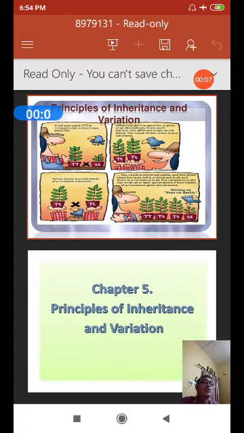Students, today I will explain the concept of the Mendelian laws of inheritance. It is the first part of chapter 5 of class 12 biology. The name of the chapter is Principles of Inheritance and Variation.